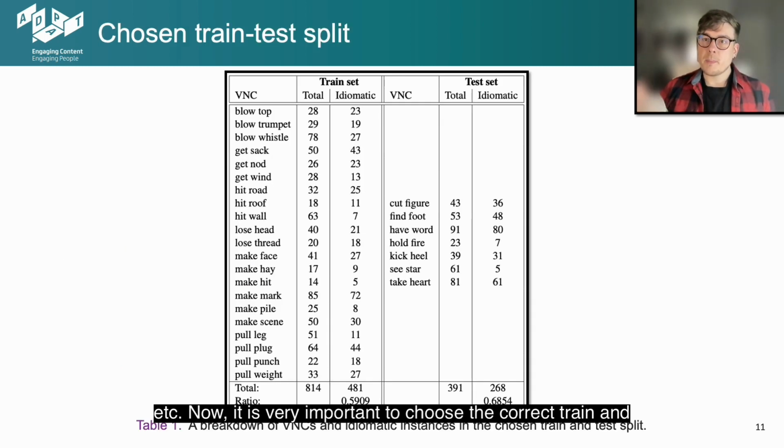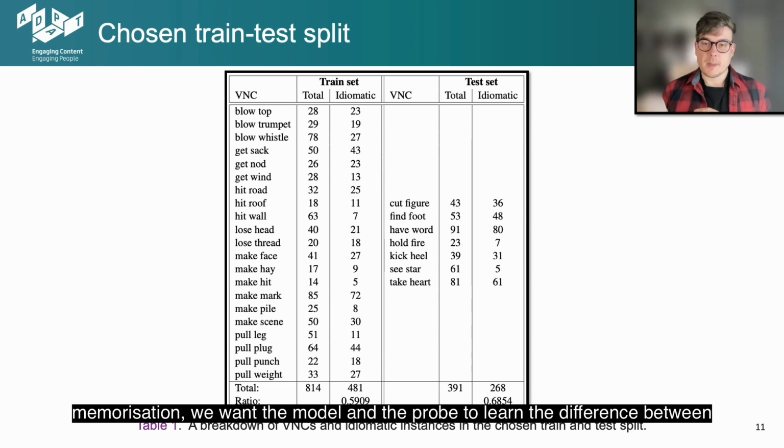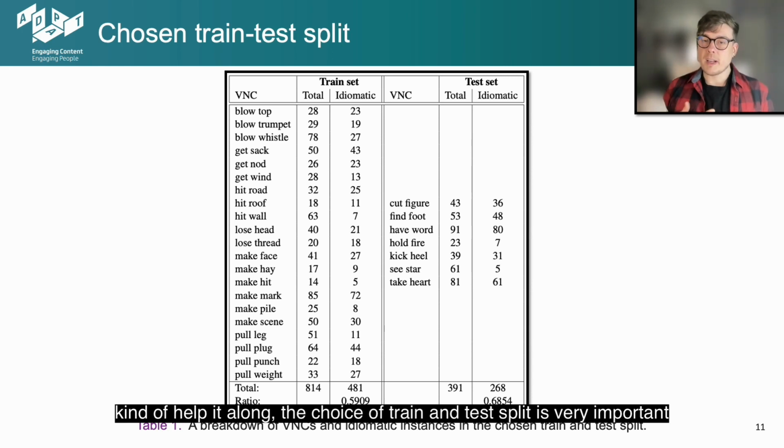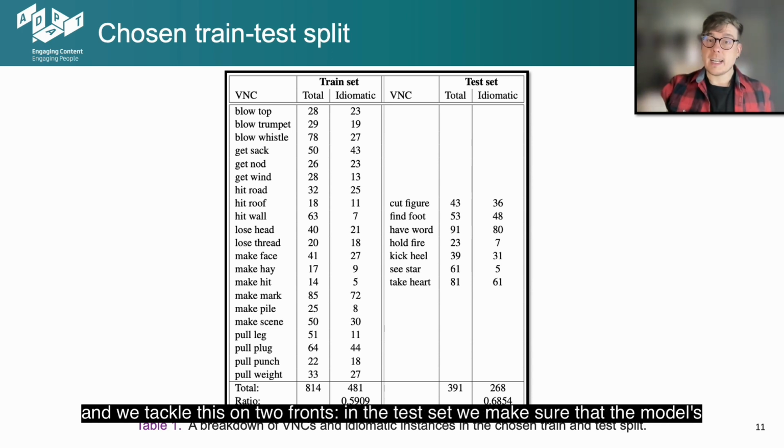Now, it is very important to choose the correct train and test split for this task, because we really want to avoid lexical memorization. We want the model and the probe to learn the difference between literal and idiomatic usage in an abstract way. So to help it along, the choice of train and test split is very important. And we tackle this on two fronts.